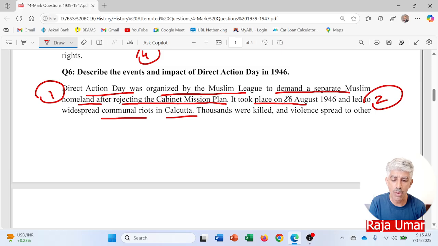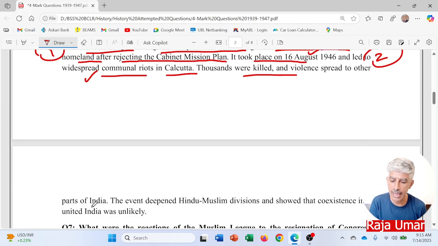Having another point over that, you have given the date as well and what was the impact of that one. So it means that you might be given two marks for this sentence as it contains information related to 2 points. Thousands were killed and violence spread to other parts of India. Point number three. The event deepened Hindu-Muslim divisions and showed that coexistence in a united India was unlikely. So point number four.